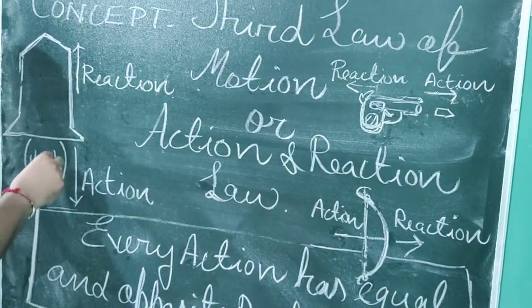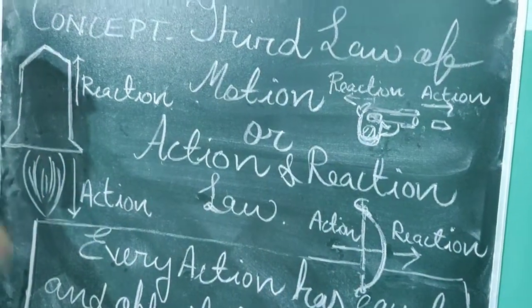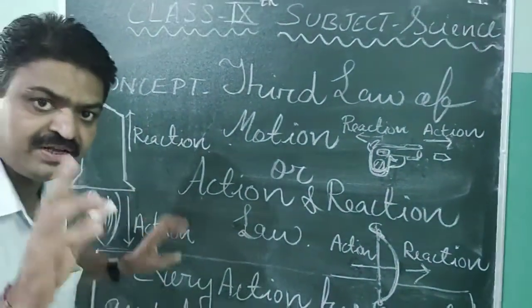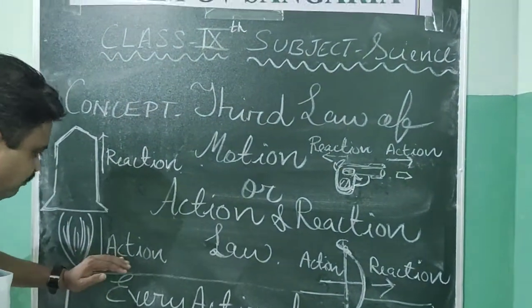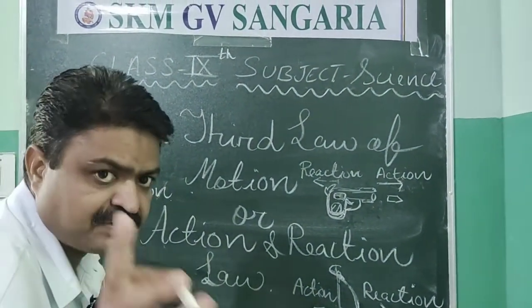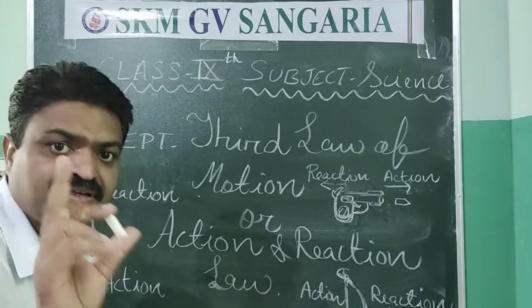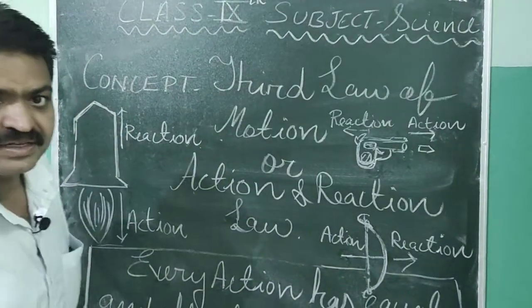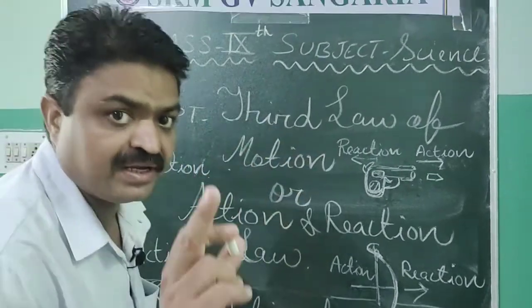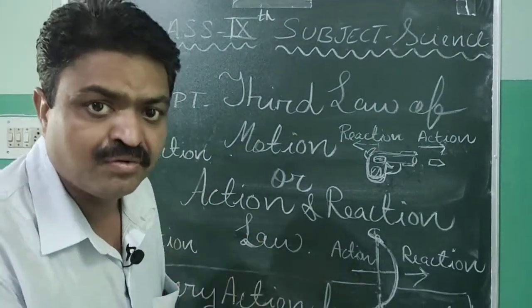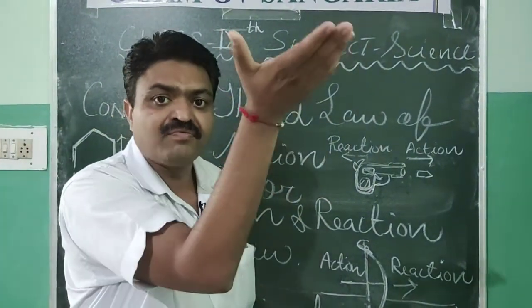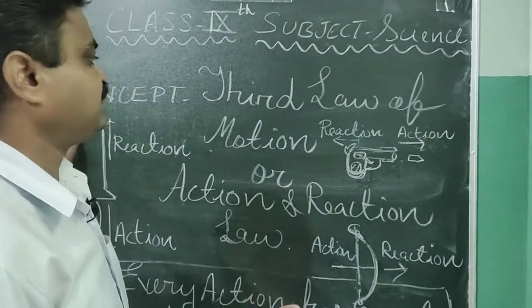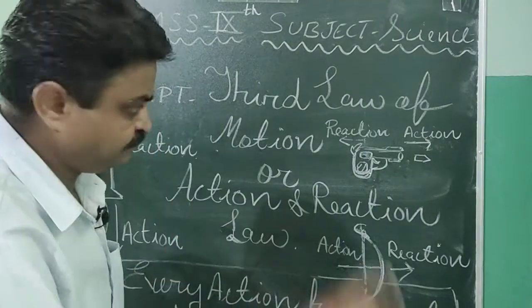In this, the gas that is released works as atmospheric pressure, and with the help of that action is taken, and due to that action the reaction also takes place and the rocket is launched in the forward direction. So it is due to action and reaction law.